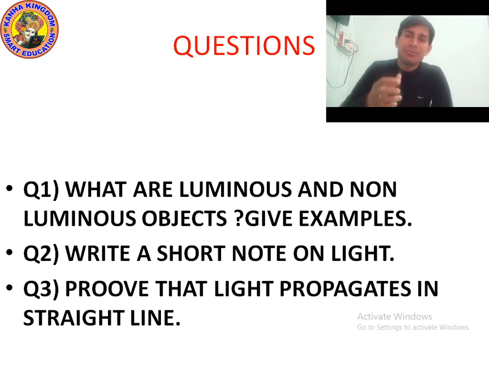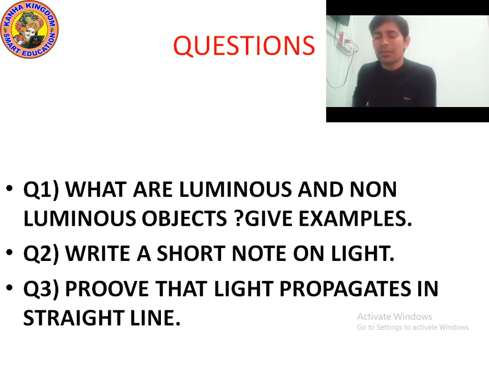So this chapter is very easy. In the next class we will study the objects through which light passes or does not pass.